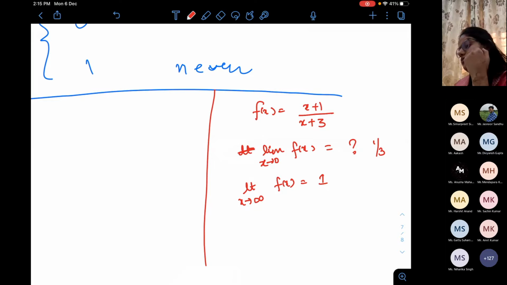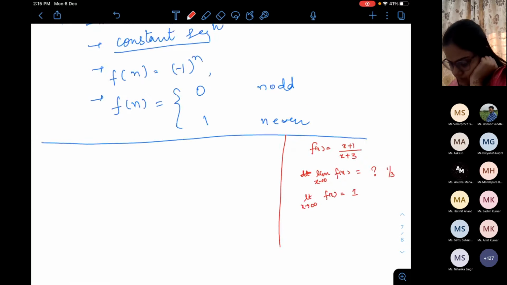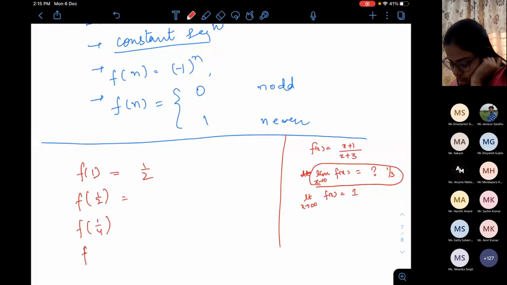Okay, but can you tell me how far the function is from the limit at a number? Let's suppose we are talking about this number at 0. At 1, the value is 1 by 2. At half, the value is 3 by 7.